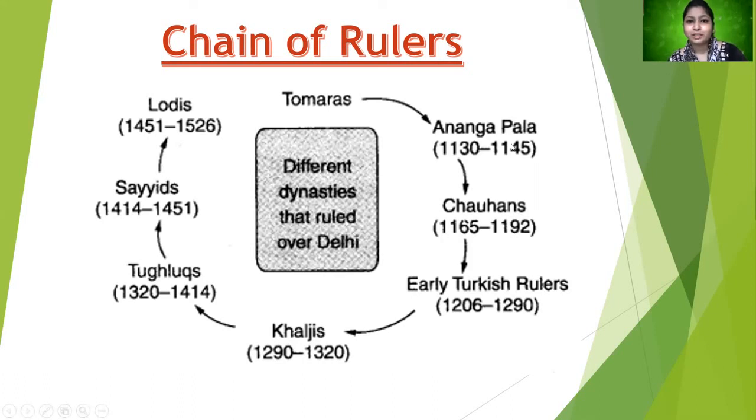So you can see that it was ruled by Anangpal Tomar, and later on it was carried forward by the Chauhans. Then it was taken over by the early Turkish rulers. Then we have the Khaljis, then the Tughlaqs, then the Sayyids, and then the Lodis, right? So this is how rule in Delhi existed, and that is how the different dynasties ruled over Delhi.